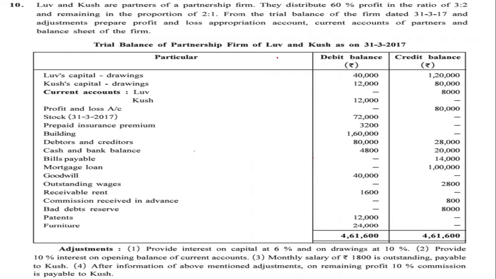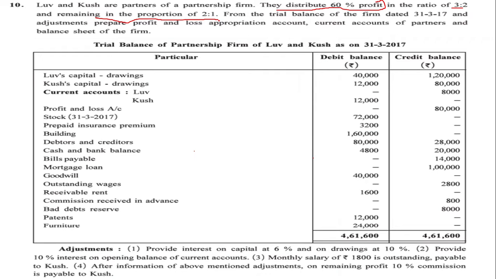This sum is important from the point of view of this adjustment. Love and Kush are the partners of the partnership firm. They distribute 60% profit in the ratio 3 is to 2, and the remaining 40% is in the ratio 2 is to 1.